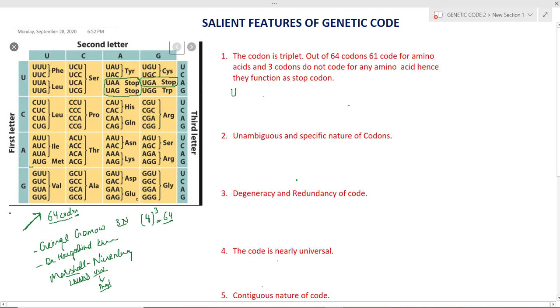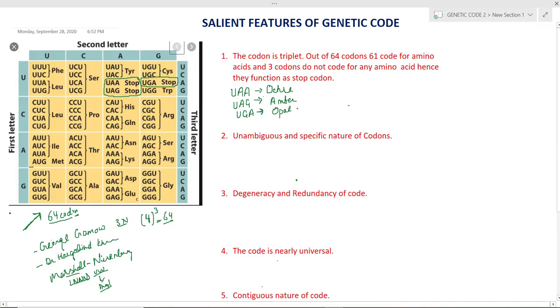These are UAA, UAG, and the third one is UGA. These three codons do not code for any amino acid, so they are known as stop codons. They are also known by other names given by different scientists: UAA is called ochre, UAG is known as amber, and UGA is known as opal.